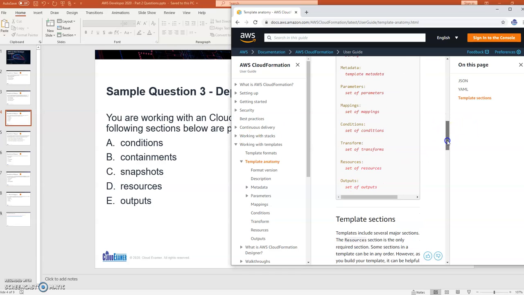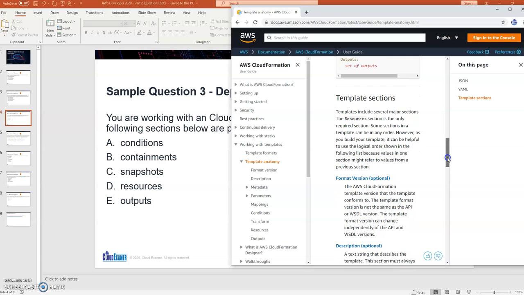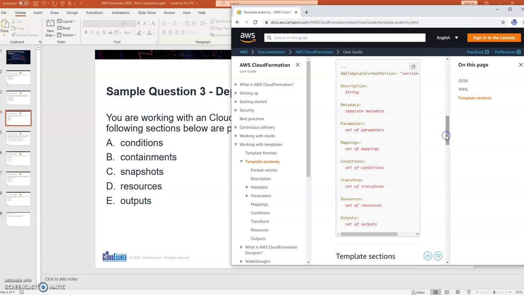And later on in a couple of videos, we're going to work with a CloudFormation template, and we're going to be working with some of these sections here. So if you did not know what the answer was, we went to the documentation and we can memorize these sections. But it's always best to get some hands-on training, and that way when you take the exam, you'll be able to better remember some of these answers and some of these sections that are contained in the CloudFormation template. I think that's just a better approach, just to get some hands-on experience and be able to see what CloudFormation is all about.